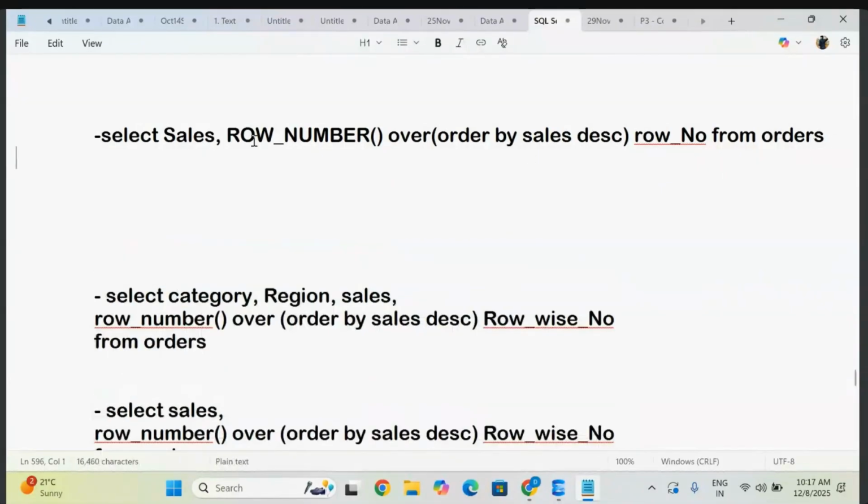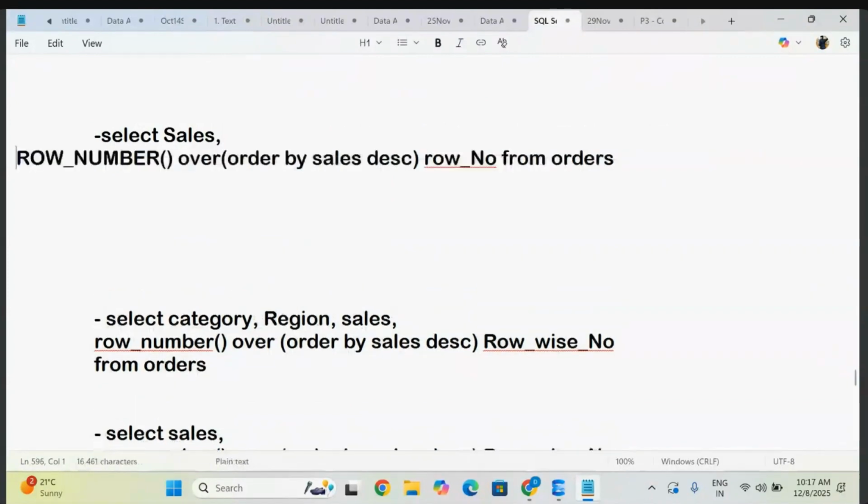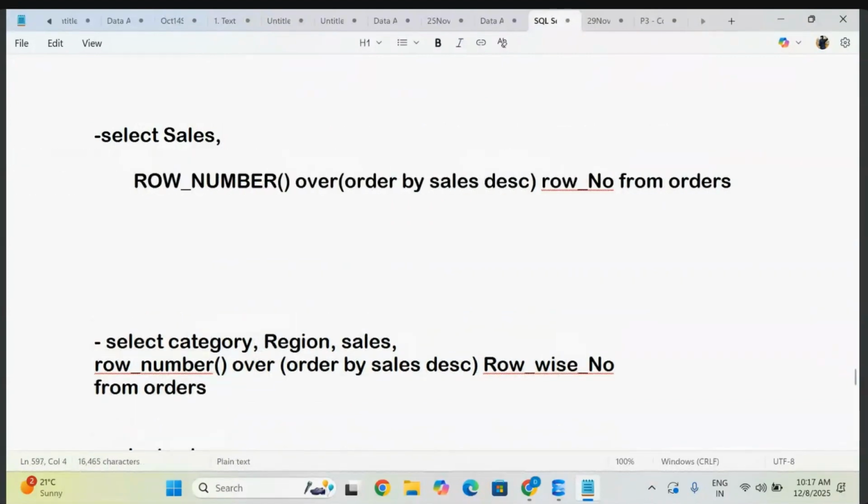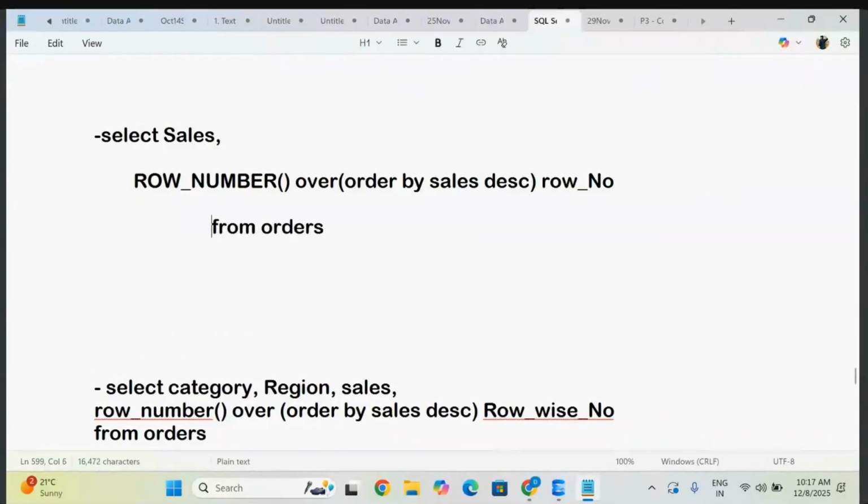Observe what you did so far: you are going to follow the order. First select clause, next from clause. In the select clause, you take the columns you want. From clause points to the table, so what is the table name. That is fine. Now how are you going to write that rank? Observe here. Between that select clause and from clause, you are going to write that rank function. How are you going to write it here? Just observe.